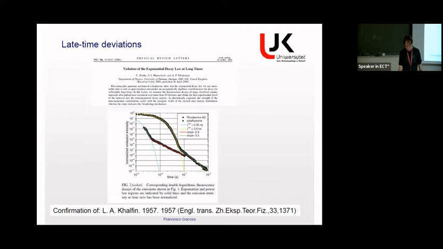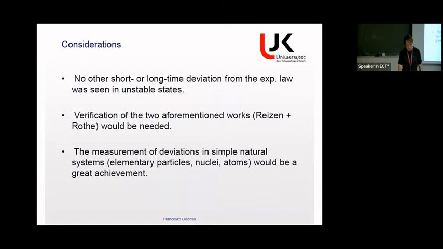To my knowledge, there are no more experimental proofs of that, which, for something that should be so general, is unfortunate, that we only have these 2 experimental papers. Of course, it would be nice to see the deviations in a simple natural system, nuclear decays or whatever, both at short and long times. This is technically difficult because usually the deviation from the exponential law at short time is very short, and at a long time one has to wait very long when basically the sample is gone. So this is the problem of seeing these things, but in principle it should apply to any decay.